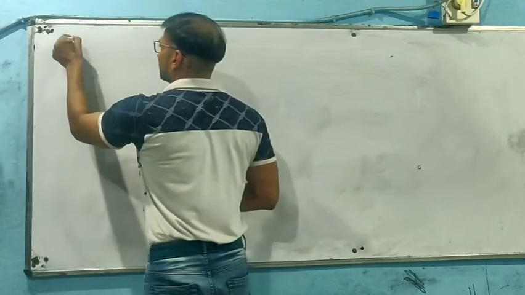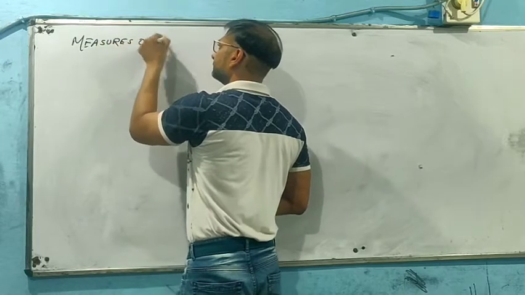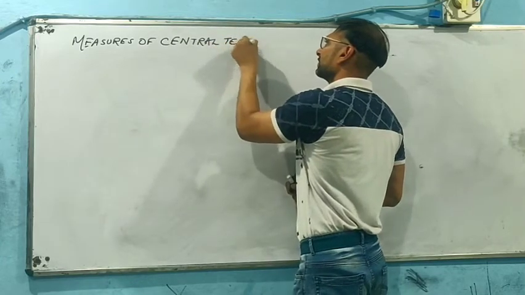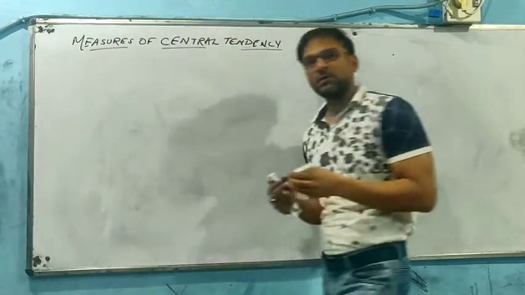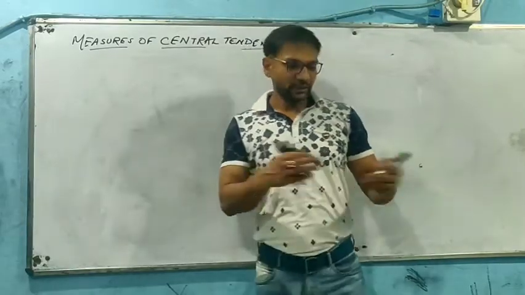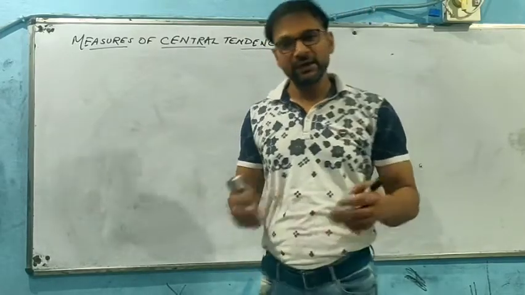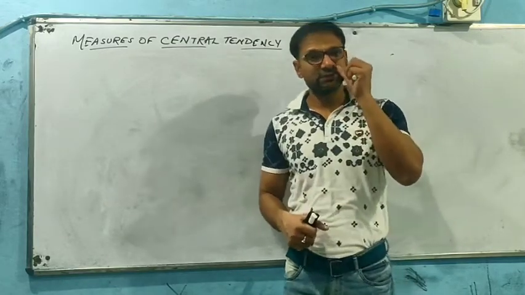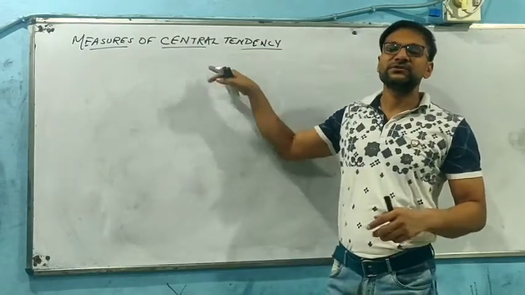Today we are going to start with the measures of central tendency. It means now we are undertaking the analysis part of your statistics. Till now we have seen how the data has been collected, organized into tabular form, represented into diagrams and graphs. Now we are going to see how we can analyze the data that have been presented so far, right? So first of all, we can see what we mean by the measures of central tendency.